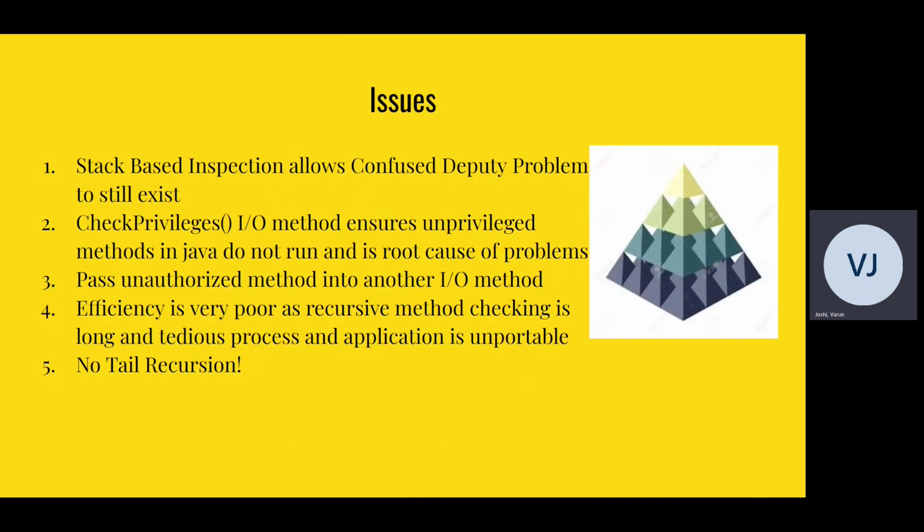Let's talk about the issues first. The main thing to recognize here is that Java has a stack-based inspection system that it implements for its own security. And some of the security involves a confused deputy problem. What a confused deputy problem means is that you're not sure where this method is running from in the chain of command, but it's running from something that you think is authorized. So you're letting it run, but there's not 100% surety. I don't have to explain this, but this seems like a huge security concern.